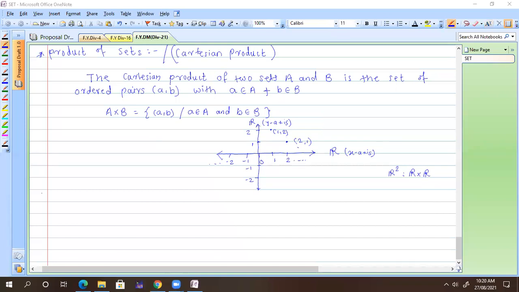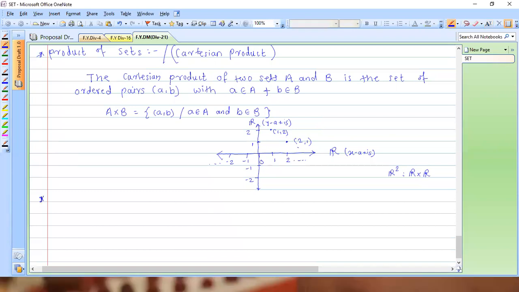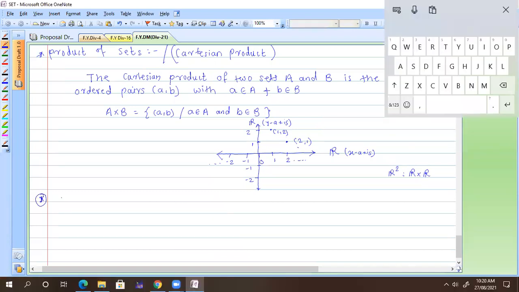Before going to the example, I just want to give some remarks. Write down these remarks that you already observed here: A cross B is not equal to B cross A. It is totally different. So tell me, is the Cartesian product commutative? No, sir, it is not. Okay. Next, the cardinality of the Cartesian product A cross B. What is the relation? What do you think? The cardinality of B cross A. Is it the same or not the same?